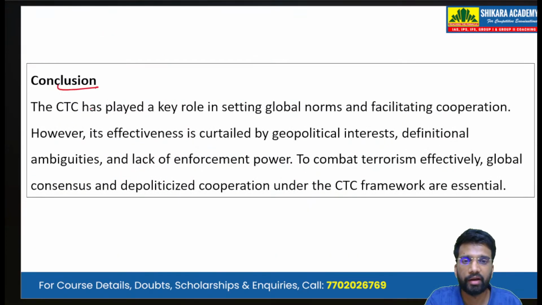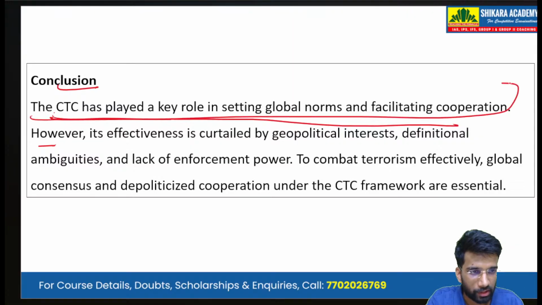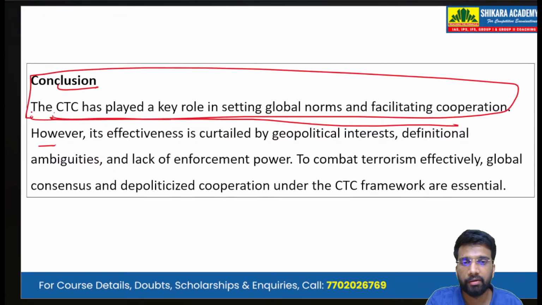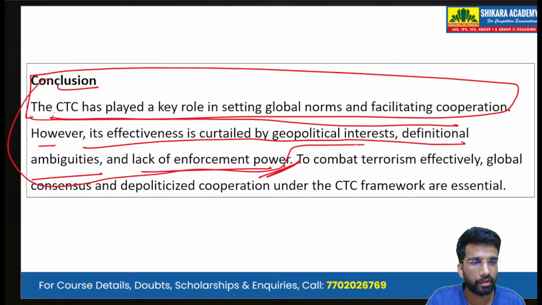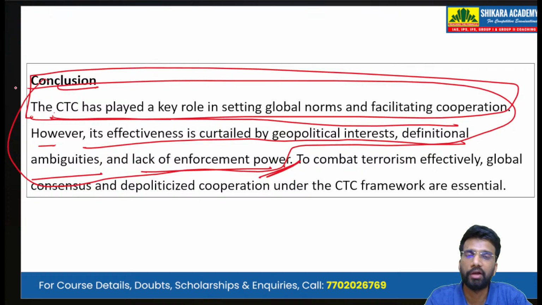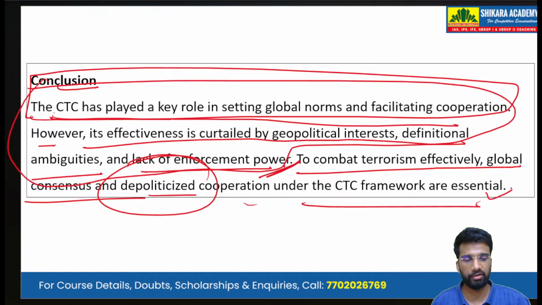Then, in conclusion, we can write that CTC has played a key role in setting global norms and facilitating cooperation. So this is the summarizing line. However, its effectiveness is curtailed by geopolitical interests, definitional ambiguities, and the lack of enforcement power. So this is the summary of the answer that we have written till now. Then after the summarizing line, we have to write a forward-looking line. To combat terrorism effectively, global consensus and depoliticized cooperation under the CTC framework are essential.